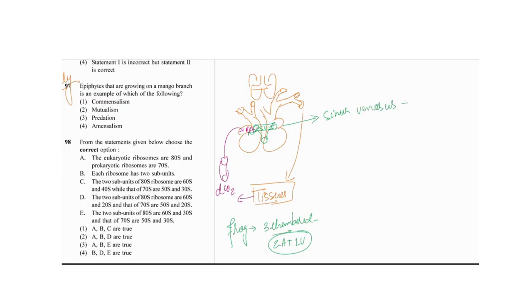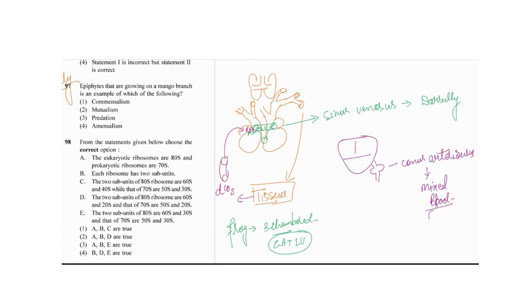This sinus venosus is present dorsally. But on the ventral side in the frog, there is the connection of the conus arteriosus, also known as the truncus arteriosus. I am writing conus arteriosus here, which will give the mixed blood, because the ventricle is receiving both oxygenated and deoxygenated blood.